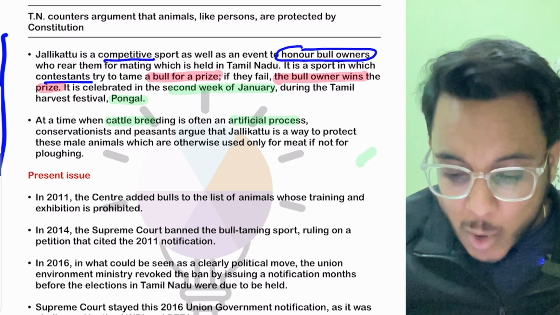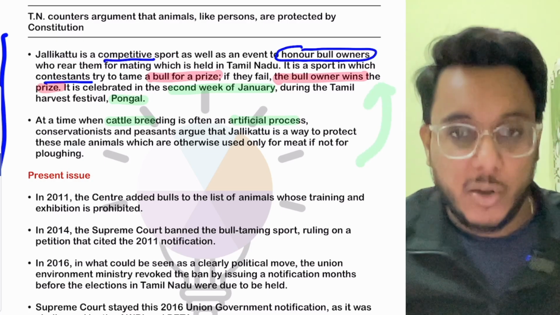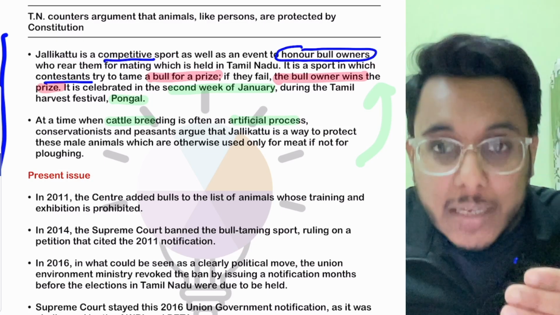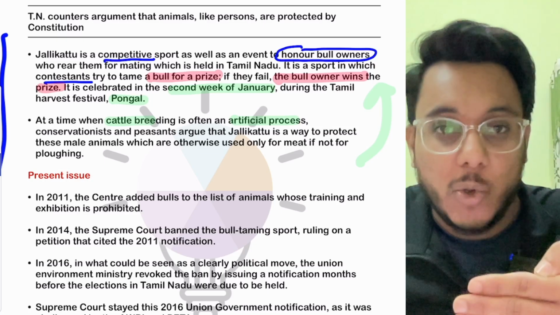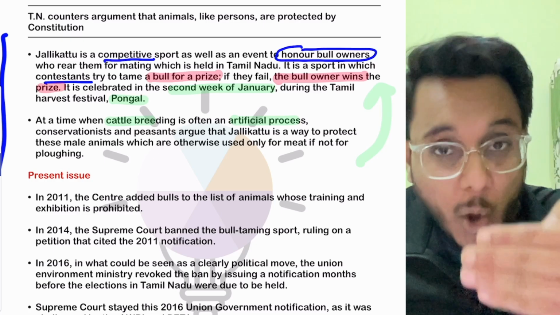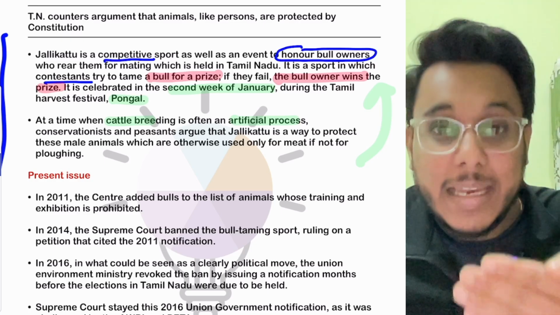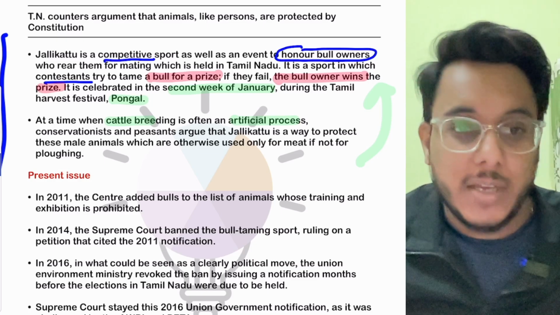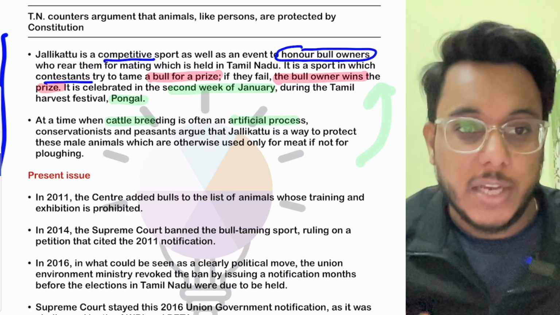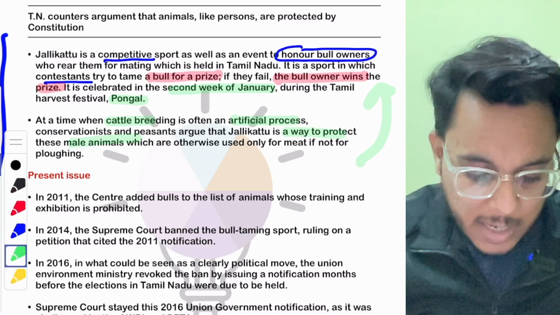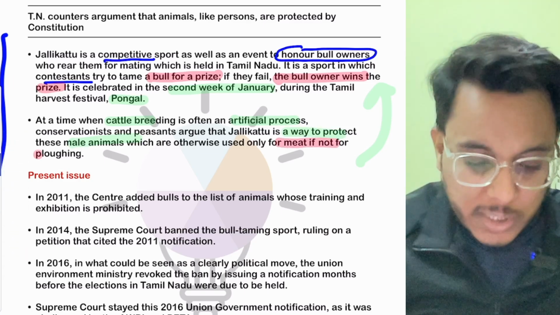And to keep certain native varieties of bulls intact, there needs to be some utility for them. By these festivals, when the owners win prizes, they are conserving those bulls. So it is said that it is very important to protect the male animals, otherwise they would have been used for meat or such things.